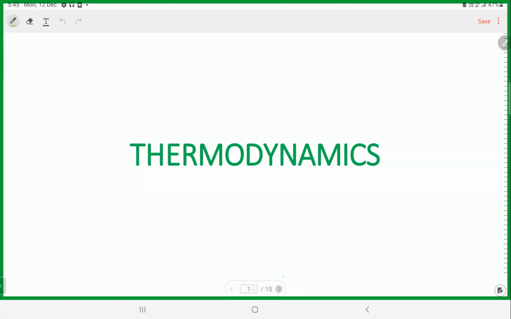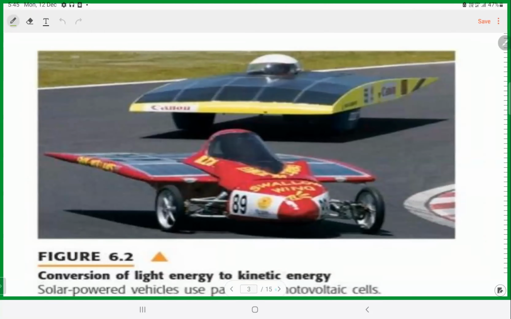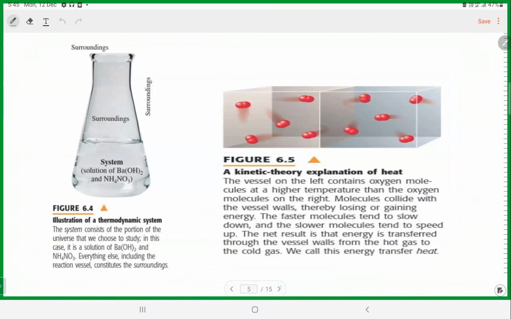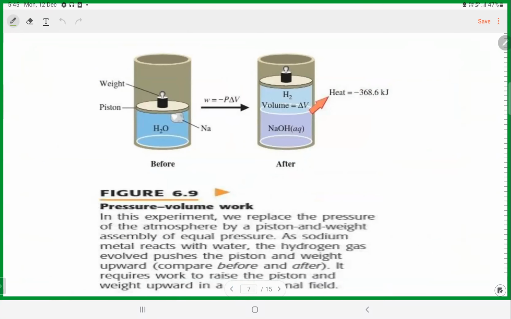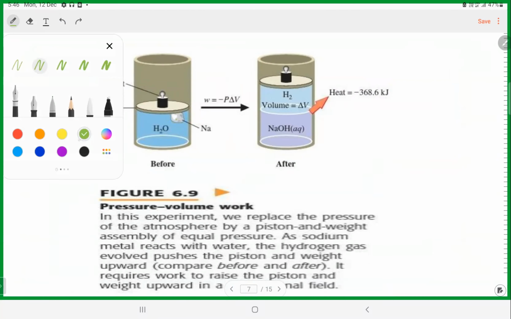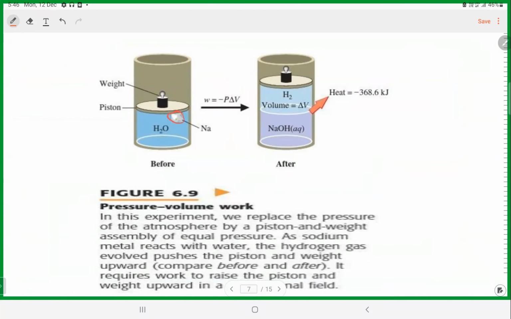This is what we saw the other day. Kinetic energy, system, surroundings. So this is what is called pressure volume work. Here you have the sodium metal. When you put it in the water, what will happen? It releases hydrogen gas.